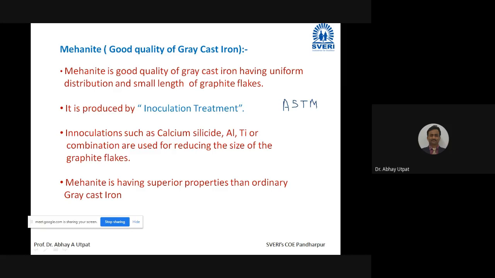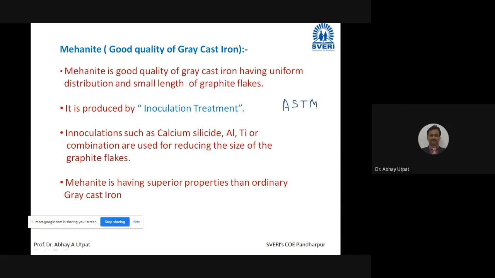These inoculants are added in the melt. So I have molten cast iron now. It is in melting condition. In the furnace itself, in the ladle, I will add this calcium silicide, aluminum, titanium before pouring. In the ladle, I will add, and then I will pour. When I pour with these inoculants, it will solidify, no problem. But when it is solidifying, whatever flake size is produced, it will be uniformly distributed and it will be small length. And once after solidification, you check the microstructure, you will find good quality of structure. This is called as mehanite.